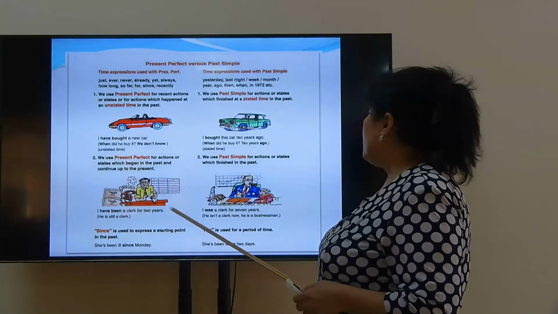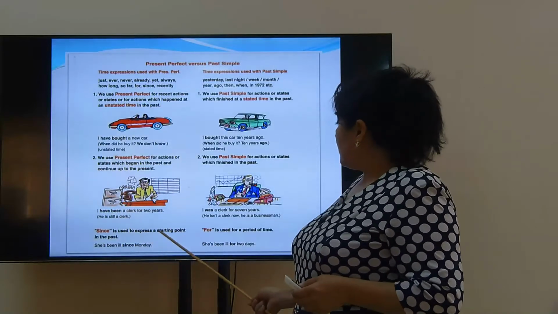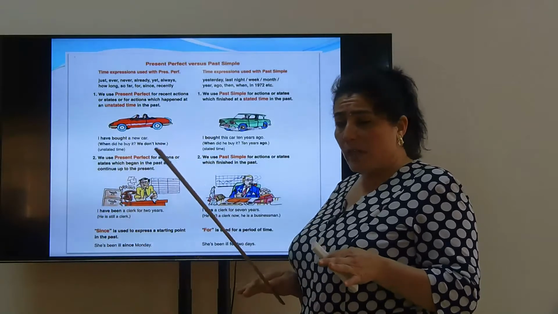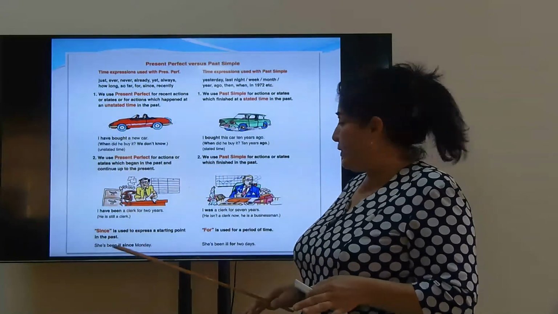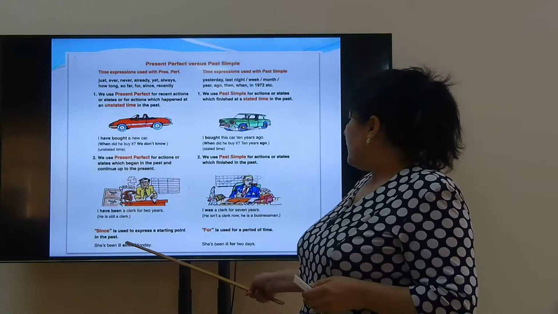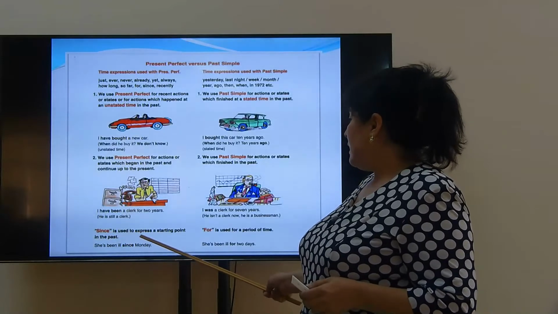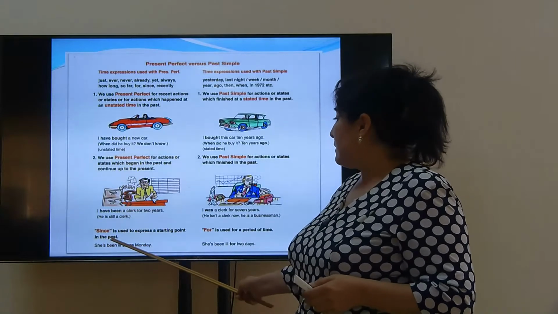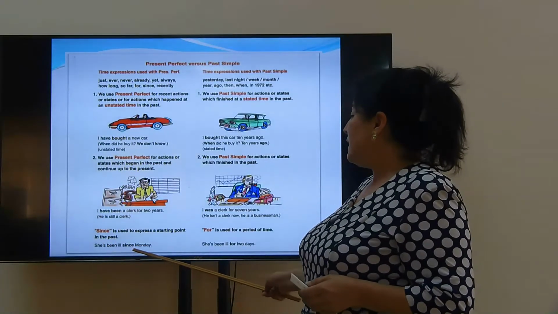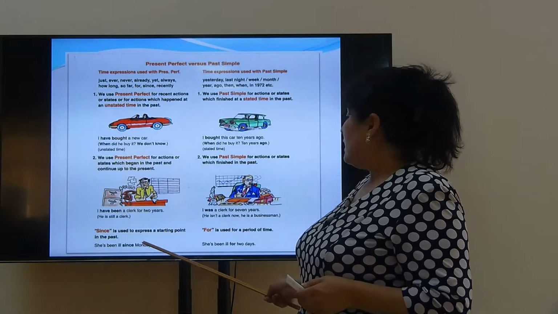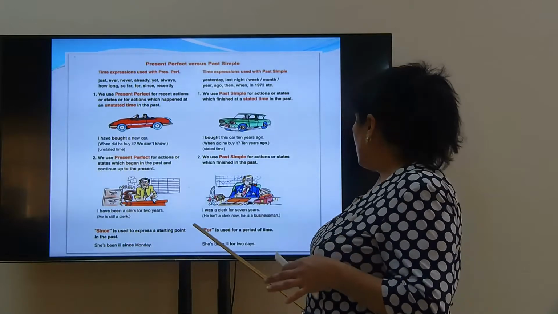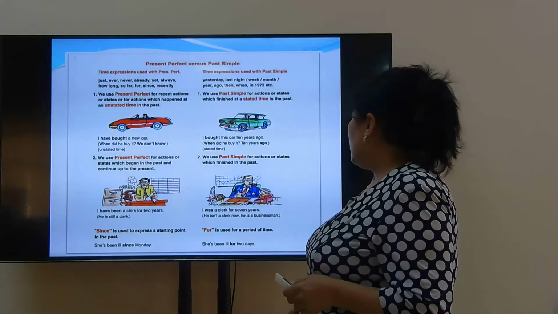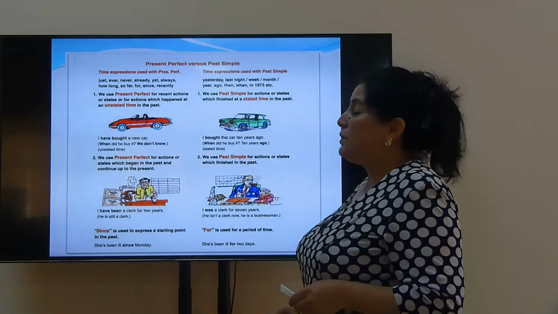So since and for are expressions of present perfect, but there are some differences between them. For example, since is used to express a starting point in the past. She has been ill since Monday, so it begins Monday. For is used for a period of time. She has been ill for 2 days.